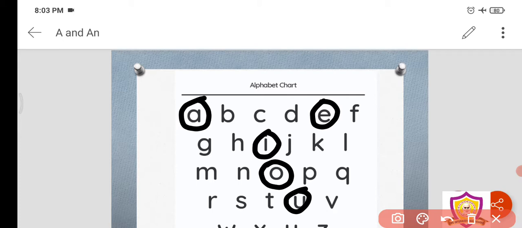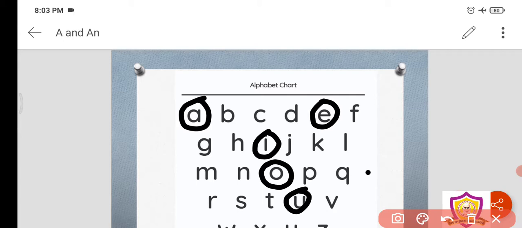What are they called? They are called consonants. So A, E, I, O, U are called vowels, and the rest of the alphabets B, C, D, F, G, H, J, K, L, M, N, P, Q, R, S, T, V, W, X, Y, Z, all these letters are called consonants. Now, why are we learning this?